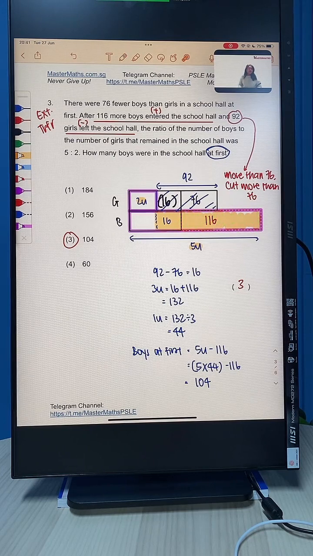Then they told you 92 girls left, so we cut away 92. And this is the girls that left the hall. So in the end, 2 units is girls. The entire portion for all the boys that remained in the hall is 5 units. So the difference, this portion, must be 3 units, which is 16 plus 116. 16 because 92 minus 76. Clear?